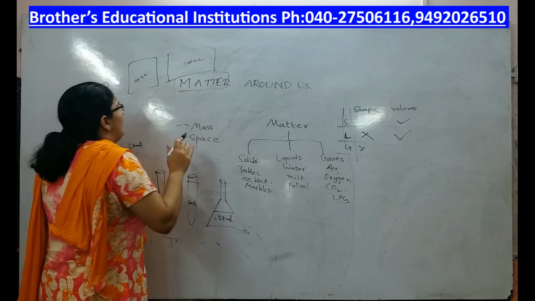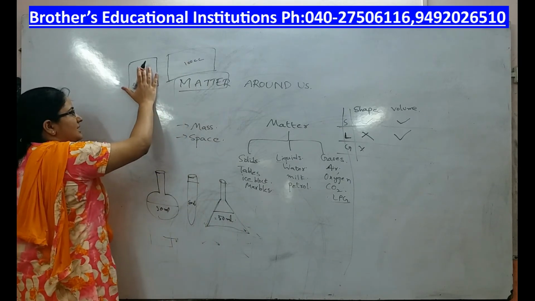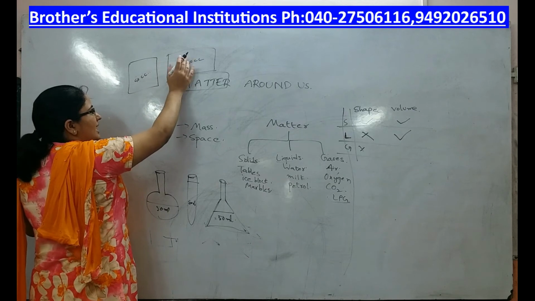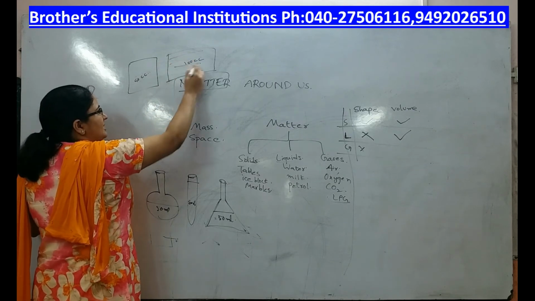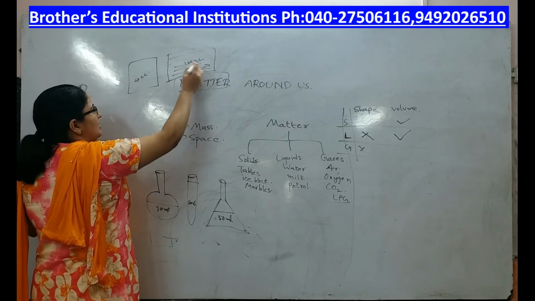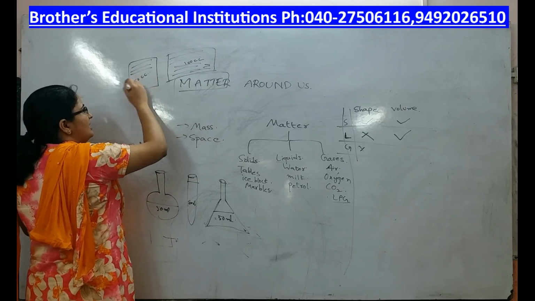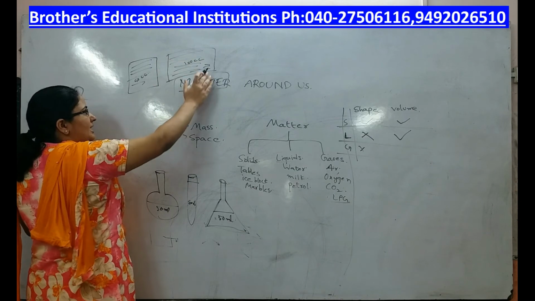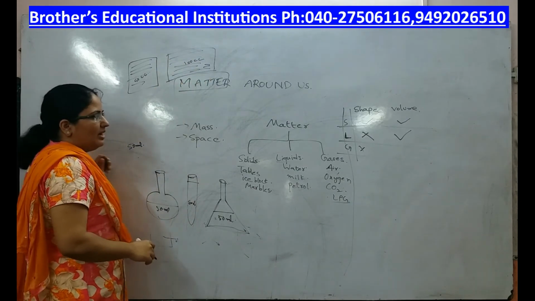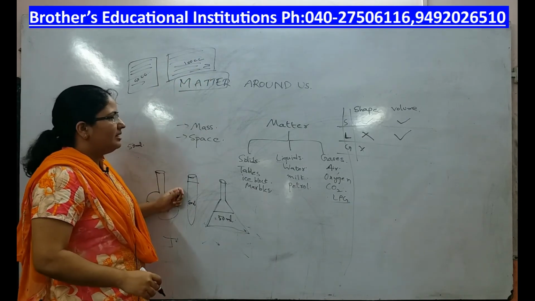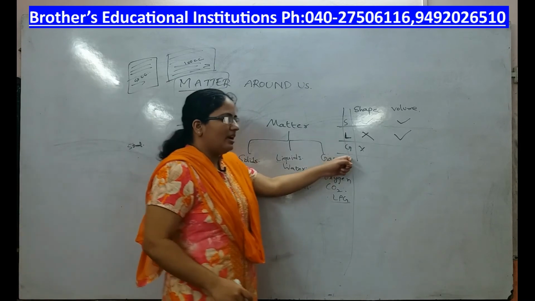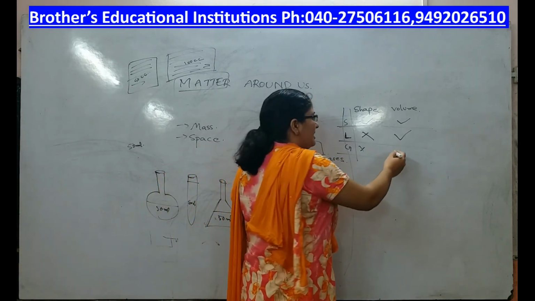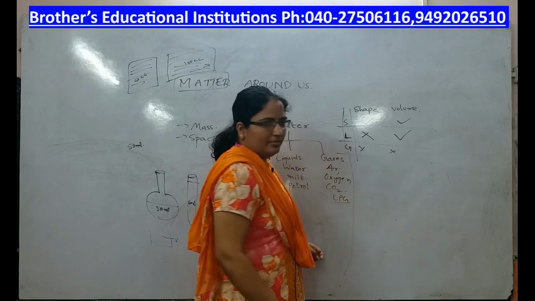Now if I take the gas that is in this into this, the entire gas will occupy 100 cubic centimeters here. Here it was occupying 50 cc. Now if you transfer this into 100 cc, it will occupy the entire place. So gas doesn't have a definite shape, neither does it have a definite volume.